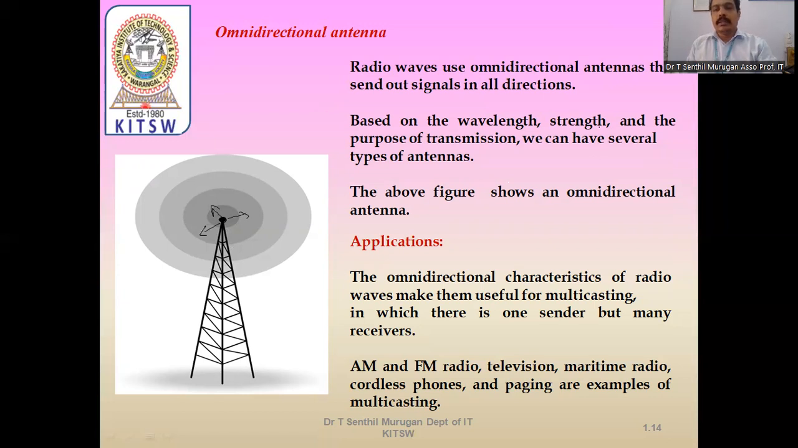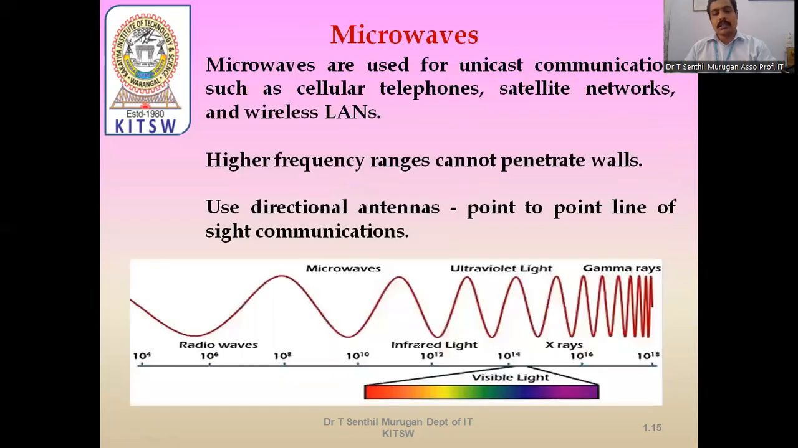Based on the wavelength and strength, and the purpose of transmission, we can have several types of antennas. This figure shows the omnidirectional antenna. What are the applications of the omnidirectional antenna? The omnidirectional characteristics of radio waves make them useful for multicasting, in which there is one sender but many receivers. Examples are AM and FM radio, television broadcasting, maritime radio, cordless phones, and paging. These are examples of multicasting.